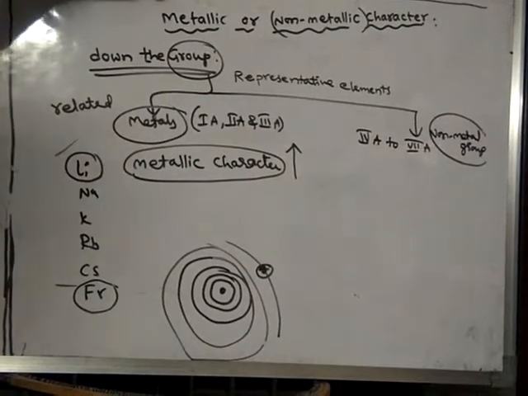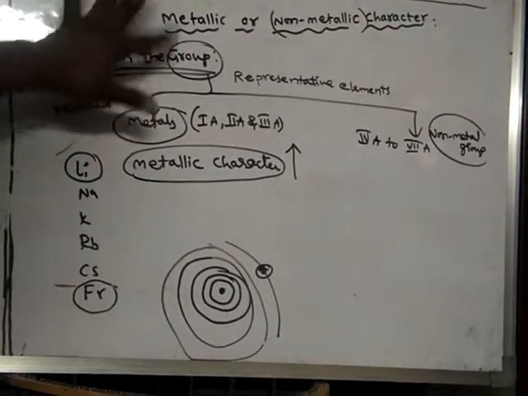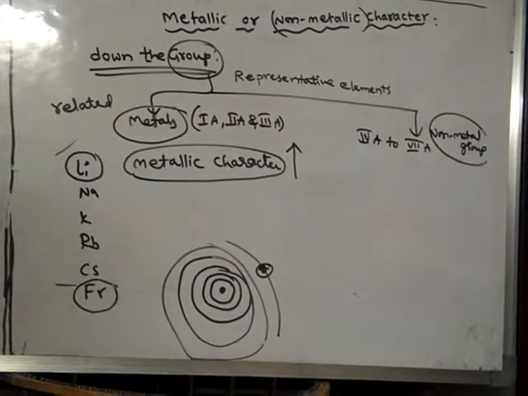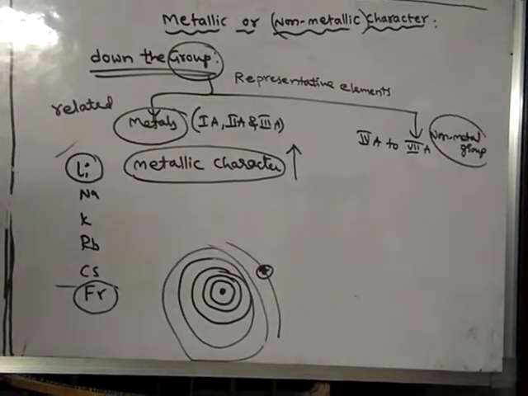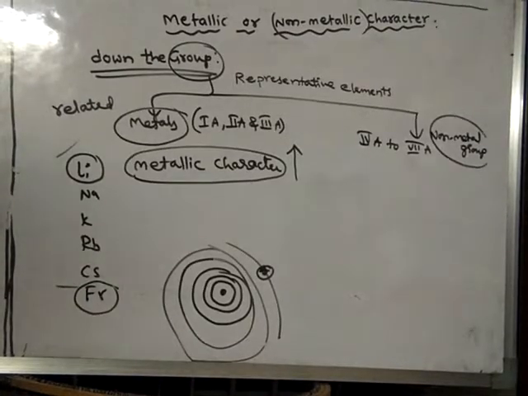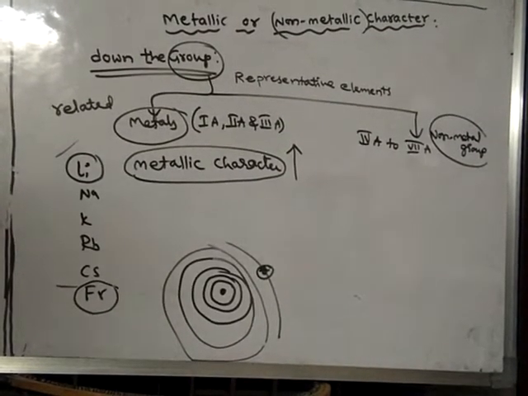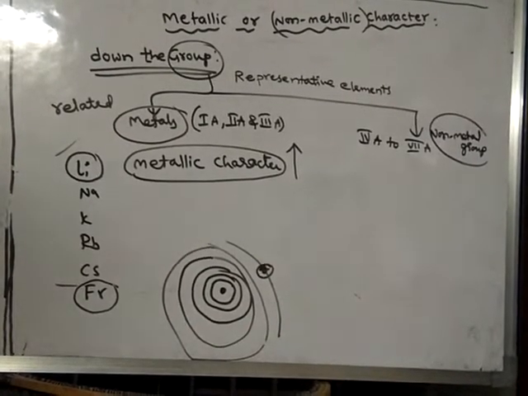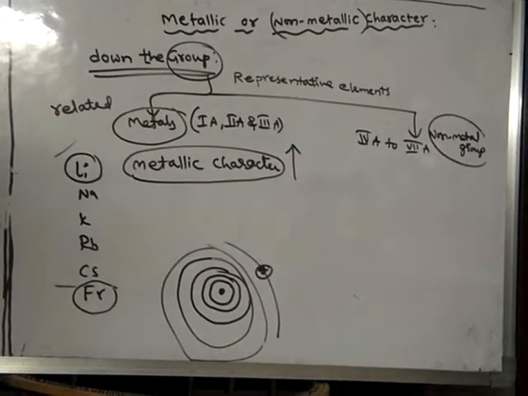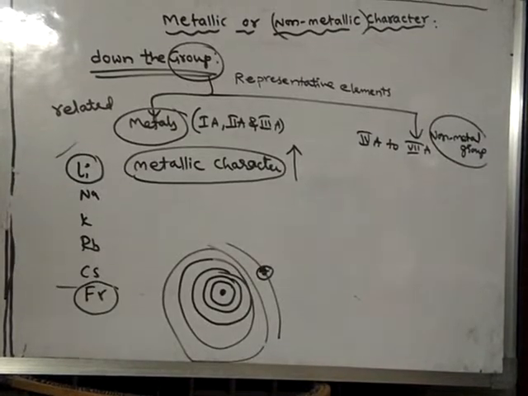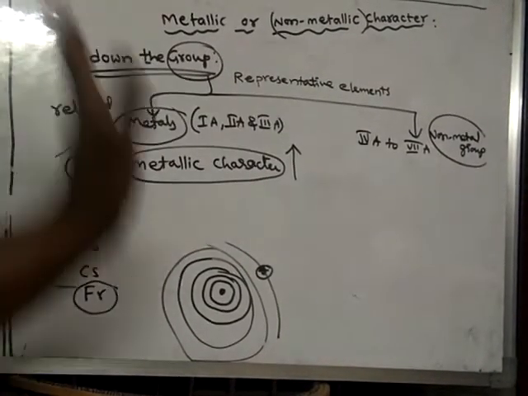Now let us study about the metallic or non-metallic character down the group. Generally, this is particularly related to representative elements. We will study the transitional elements and inner transitional elements later. All transitional elements and all inner transitional elements are metals. Leave those things aside. Now we will learn about the representative elements.